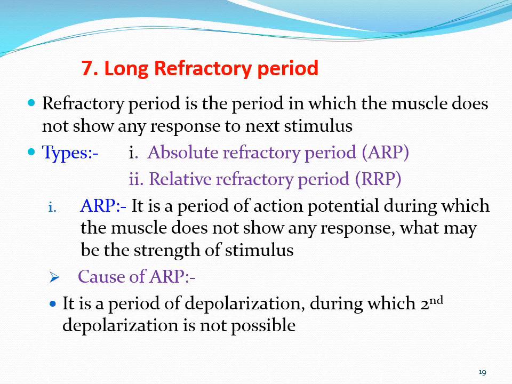Suppose you give the first stimulus and depolarization starts. Until that depolarization is completed and ends, the second depolarization is not possible. During this period, if you apply the next stimulus, the second stimulus, it will be ineffective, no use, because depolarization is already there, sodium channels are already open, and diffusion of sodium ions has already started. In between, if you apply the next stimulus, it is in vain. That period is called the absolute refractory period.